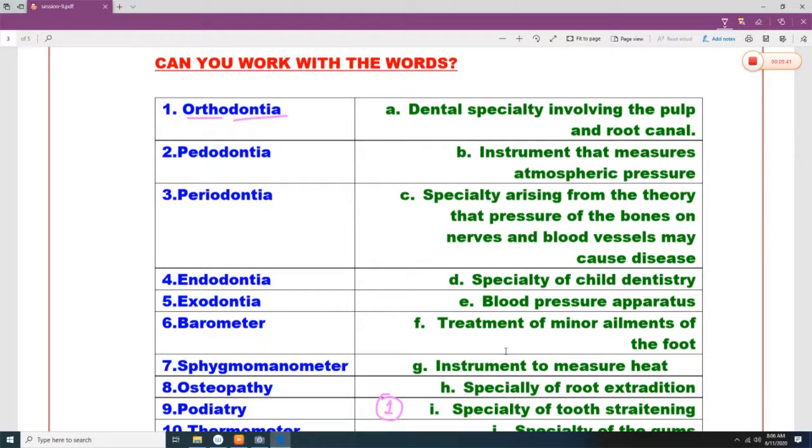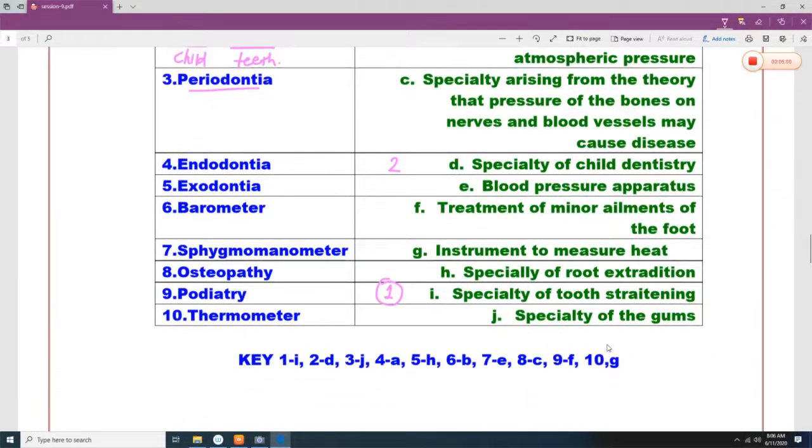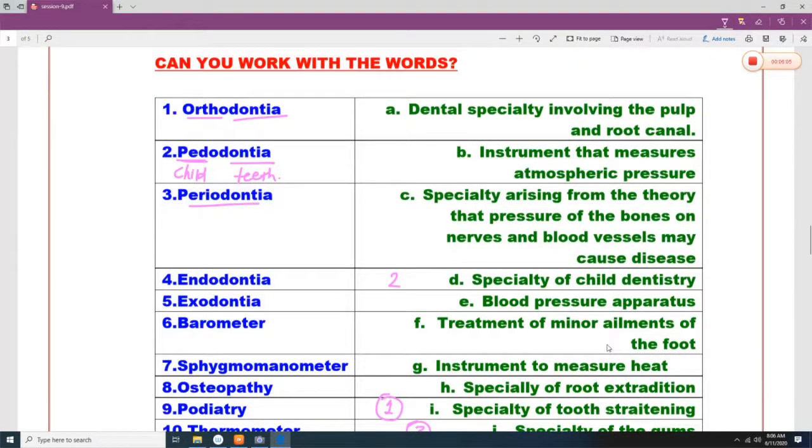Pedodontia. Pedodontia means somebody who is expert in child dentistry, because pedo means child and dontia means teeth. Periodontia. Periodontia means specialty of the gums. Now, perio means outside, dontia means teeth. So surrounding the teeth is known as a gum specialist. So he is known as periodontia.